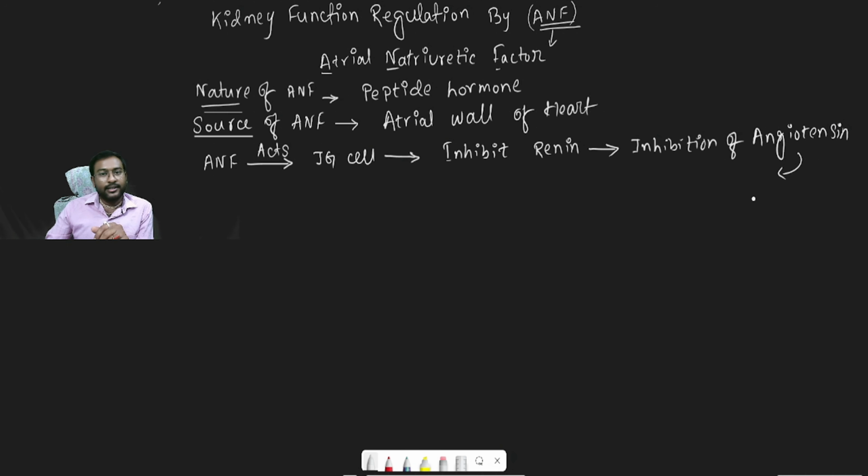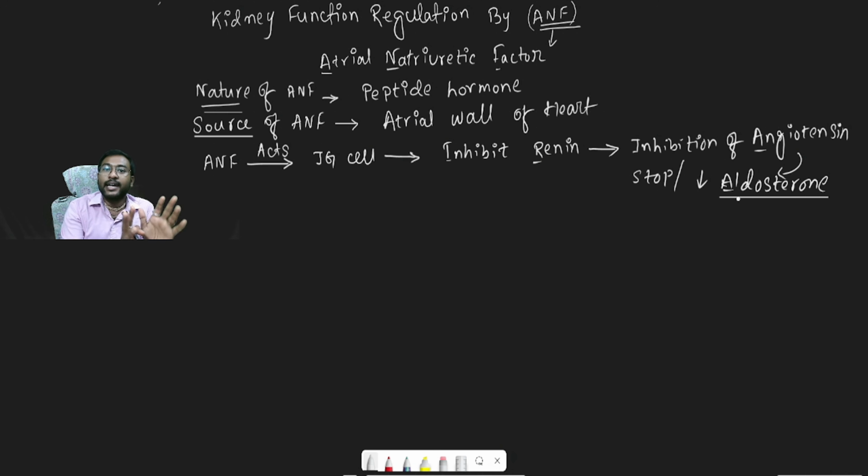If angiotensin is absent or inhibited, then aldosterone also decreases. So by the action of ANF, the total renin, angiotensin, aldosterone system will be stopped.